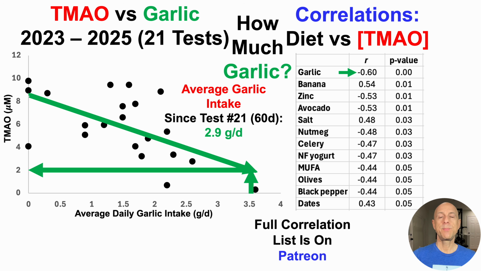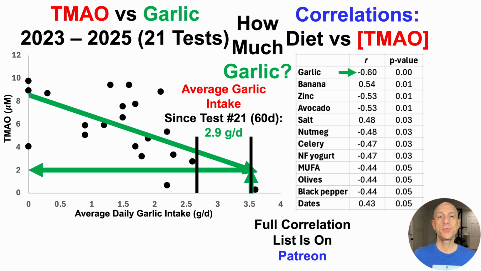There were 60 days between those tests, and my average garlic intake over that period was 2.9 grams per day. Granted, not as high as 3.5 grams per day, but if we look at the plot, I don't have any data within that range, 2.7 to about 3.5 grams of garlic per day. So at worst, it'll help fill in the plot to see if this is a real correlation or not. If 2.9 grams of garlic per day doesn't make a dent on TMAO, its correlation will weaken, other correlations will strengthen, and then I'll continue to follow the top correlations with the goal of keeping TMAO as low as possible and avoiding its age-related increase.